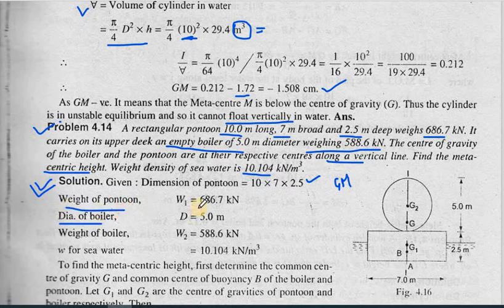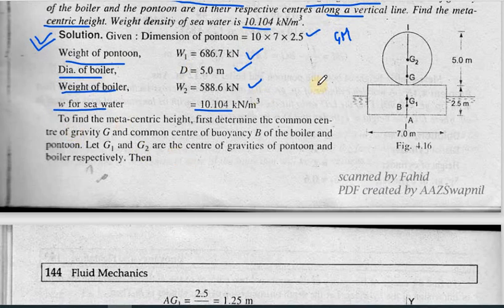We have got the weight of the pontoon W1, which is 686.7 kilonewton. We have got the diameter of the boiler, which is 5 meter. The weight of the boiler is 588.6 kilonewton, and the density of the seawater is 10.104 kilonewton per meter cube. Okay, so for this, we need to find out first the AG value.